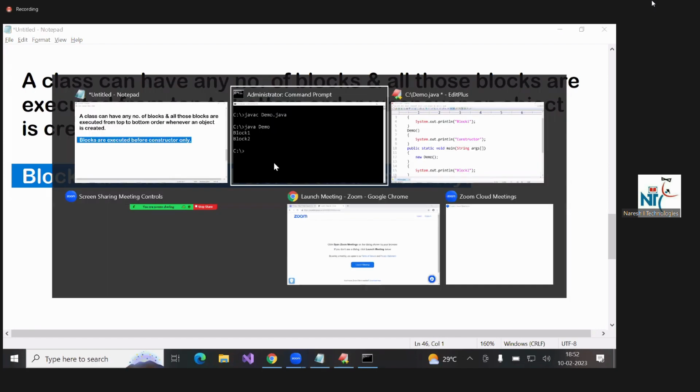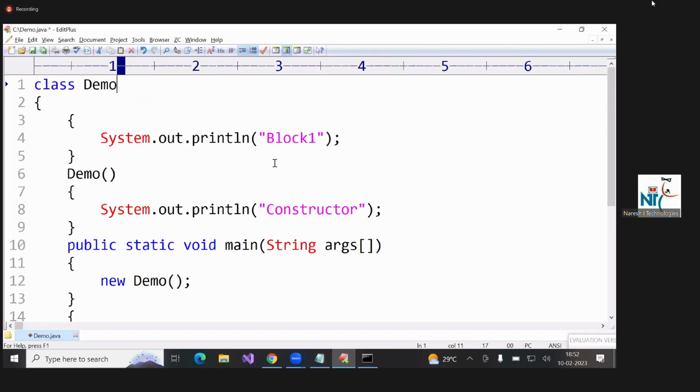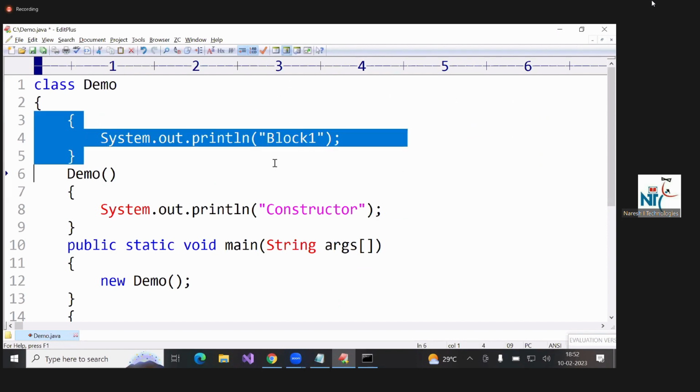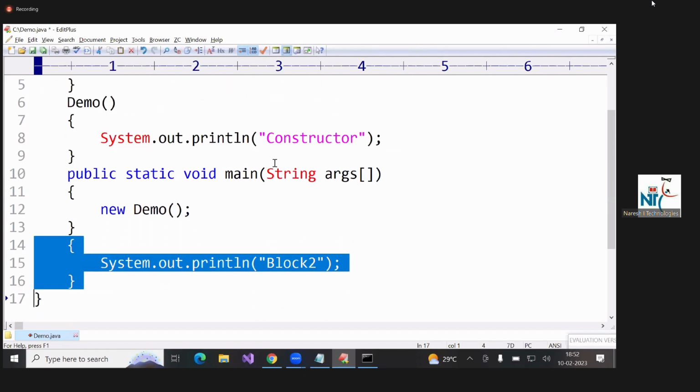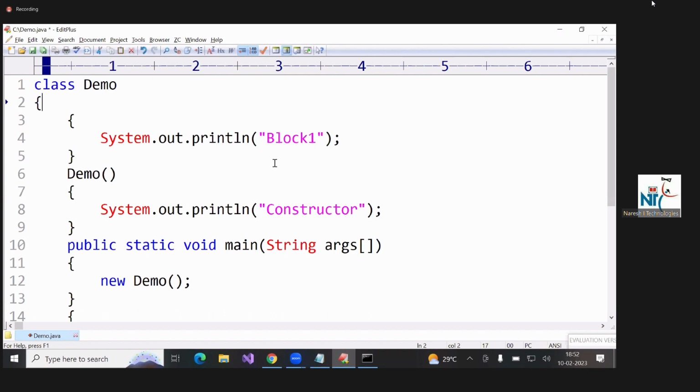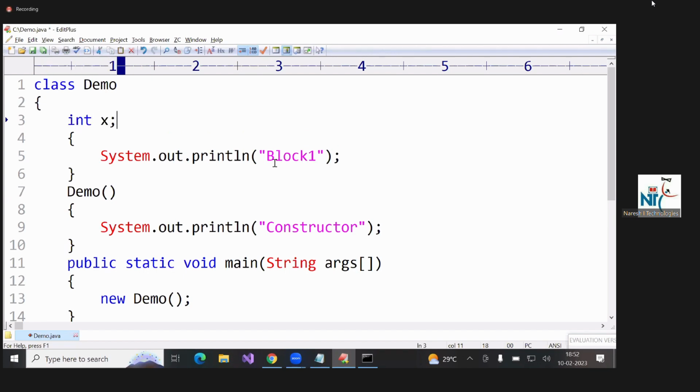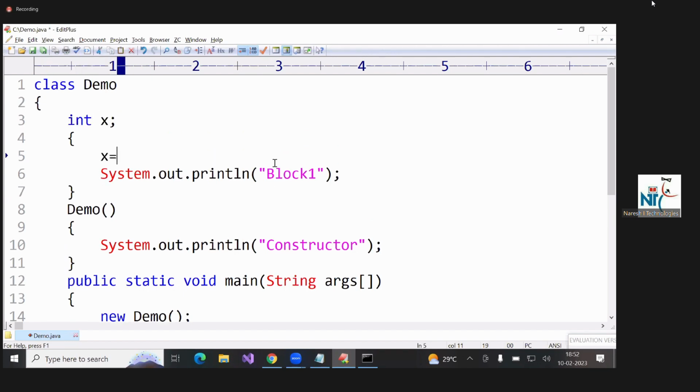Now here this code is executed whenever object is created. This code is executed whenever object is created. This is also executed whenever object is created. Even if I write integer x equal to 10, this is executed whenever object is created.